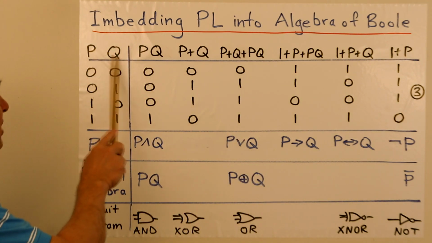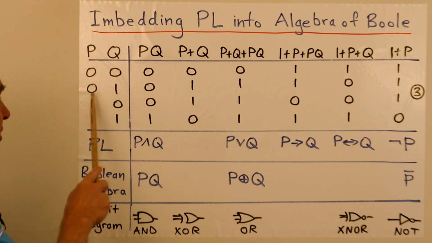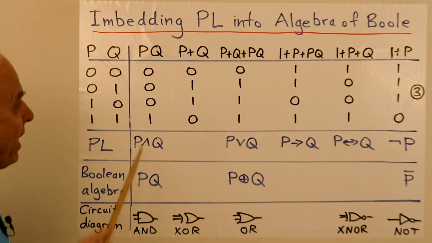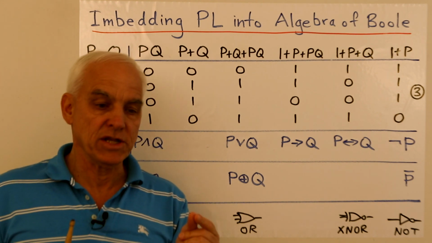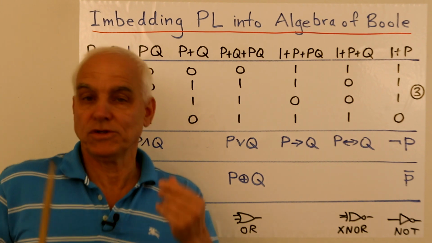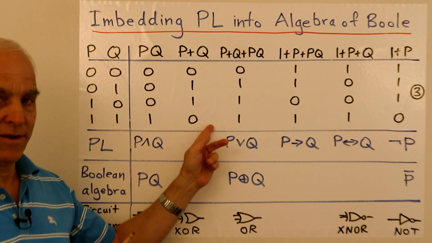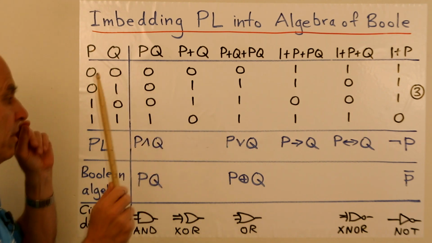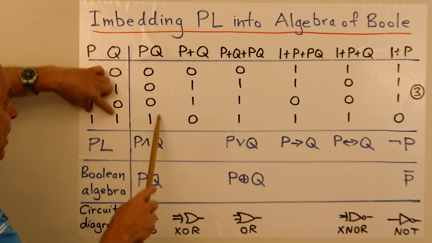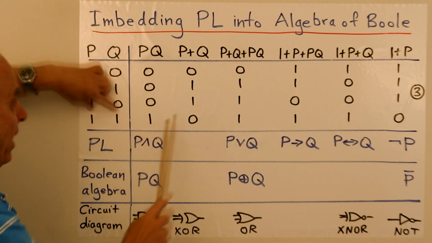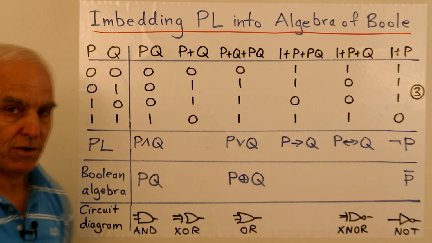Okay, here then are the various possible values for P and Q, the usual 0, 0, 0, 1, 1, 0, and 1, 1. And now here are the two basic arithmetical operations at the level of vectors in the Boole algebra: multiplication and addition. And they are just the mod 2 operations. We just take the product of these two elements, mod 2 for PQ, and we take the sum of them, mod 2, for P plus Q.